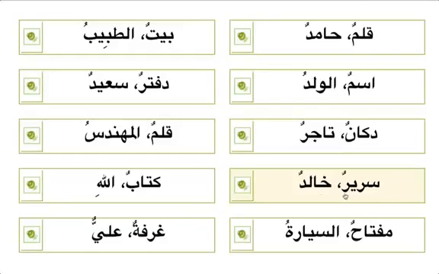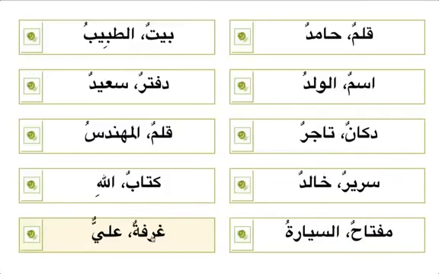Same here. Sarirun means bed. Khalidun is a name. Bed of Khalid. Sariru Khalidin. And we have Kitab, which means book, and Allahu, which becomes Allahi, the word Allah. So we say Kitabul Lahi, with a single vowel sign. Same thing here. Miftahun will become Miftahu. Miftahus sayyarati. We have huruf shams here as well, so the word gets a shadda.